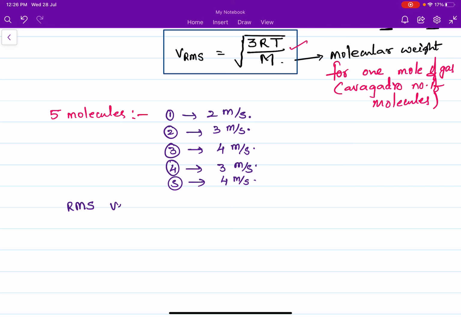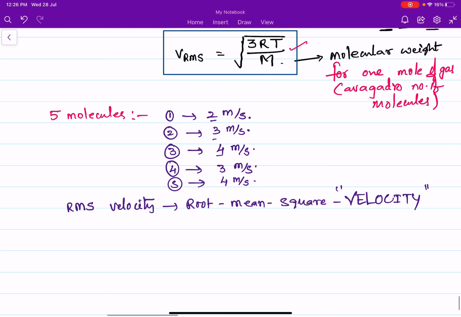RMS velocity is nothing but root mean square velocity. So how can we find out root mean square velocity here? We need to square the velocities first.